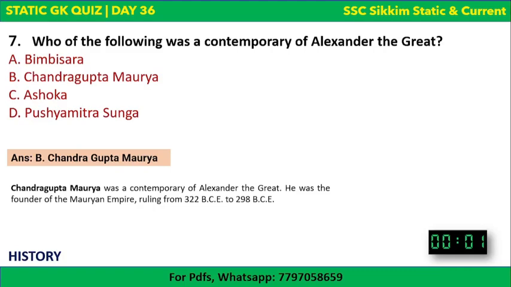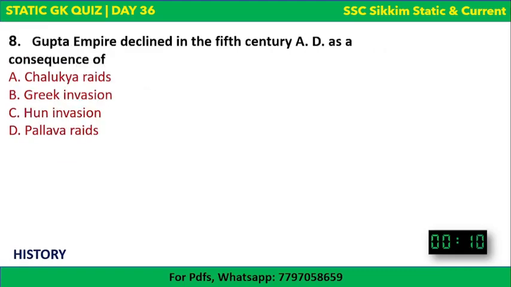Okay, he was the contemporary of Alexander, and Chandragupta Maurya, as I was saying, was the founder or establisher of Mauryan Empire, ruling from 322 BC to 298 BC. Okay, so he ruled for 24 years. So this is it. Next question.